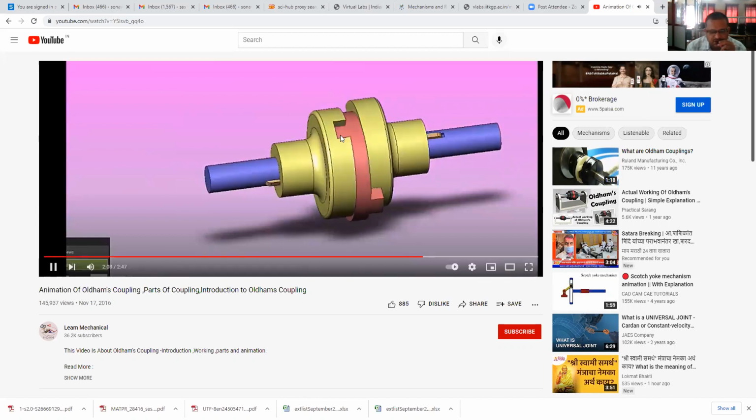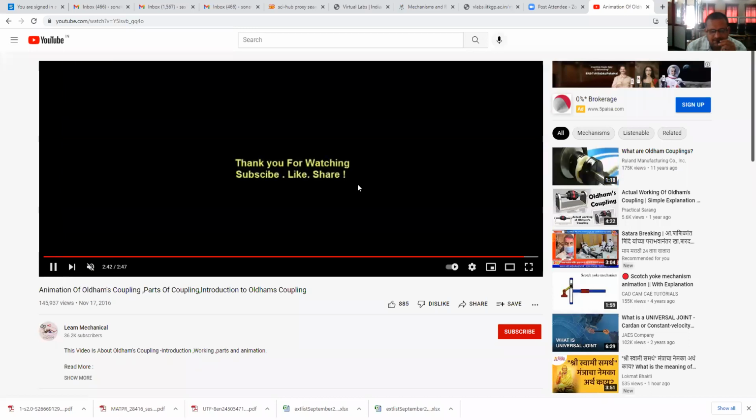It has one slot. That slot is going to fit inside this tongue. See how motion is transmitted from the driving shaft to the driven shaft through this intermediate piece. This intermediate piece has two projections, exactly opposite to each other on two opposite faces. Therefore, this is nothing but the Oldham coupling.